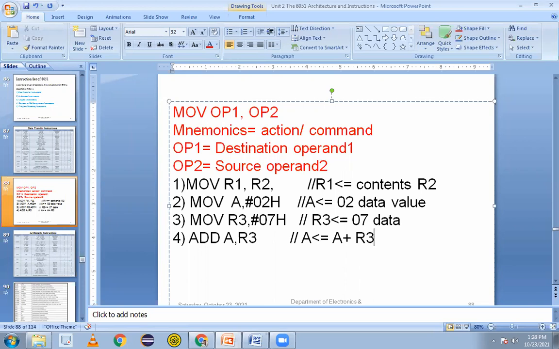So A plus R3; previous value of A by default is 0. A contains the data value 2, so this will be 2 plus, I can write 0 2 also, no matter, plus what is the next value? What is in R3? 07. What is the answer? Who will tell? 2 plus 7.